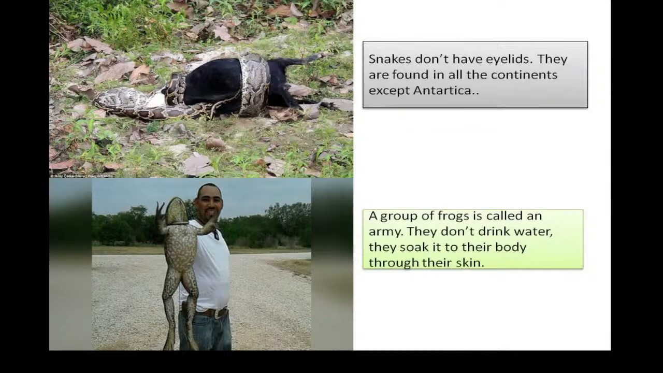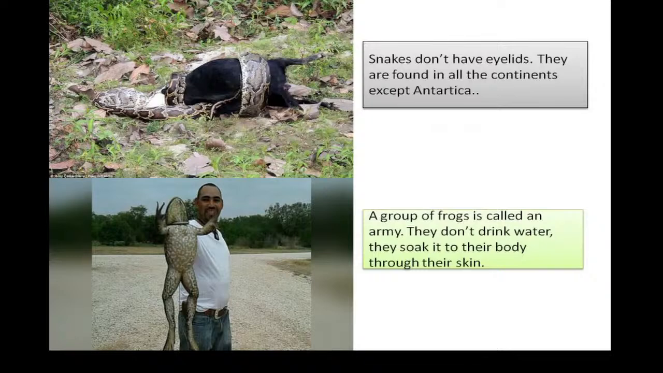They consume water. How do they consume? They soak it into their body through their skin. They do not drink, but the water is supplied to their body through their skin. The skin soaks water, due to which there is no lack of water in their body. Now this was an interesting fact about snakes and frogs.